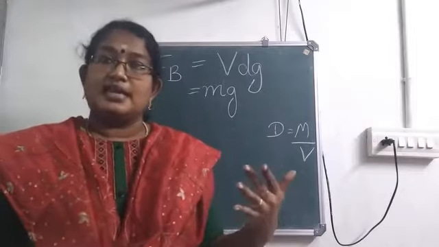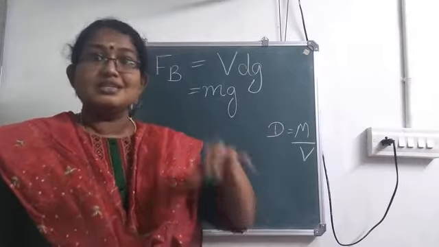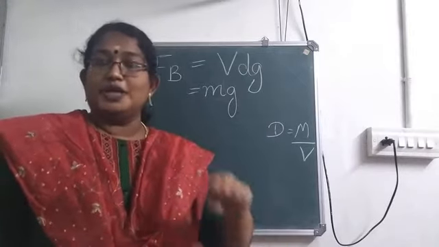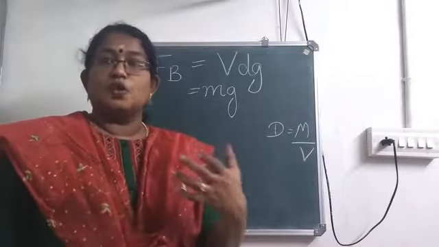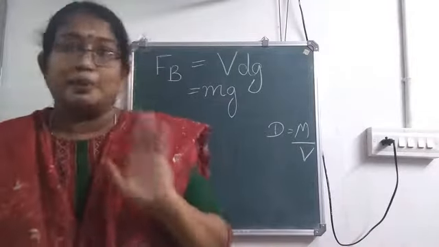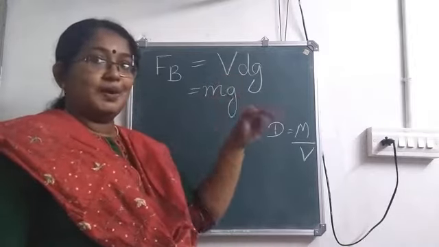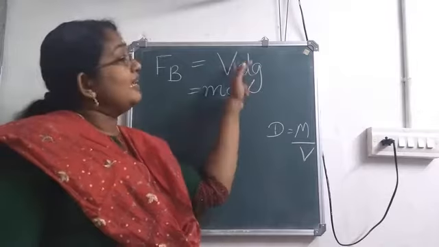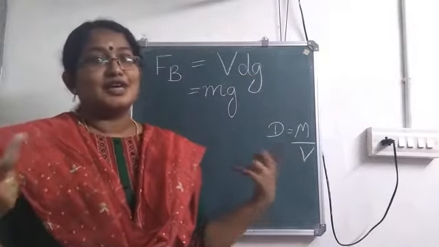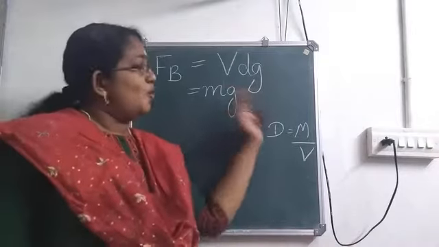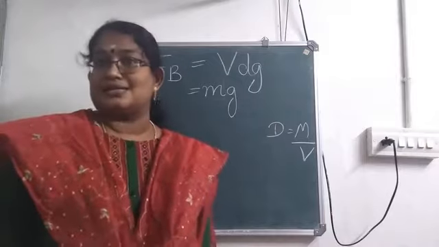Instead of that you can say volume of the liquid displaced. So when an object is immersed or dropped into water, that much water will be spilled out. Volume of the liquid displaced by the body into density of the liquid. So we are considering the same liquid. Volume into density, that is why I got the mass.